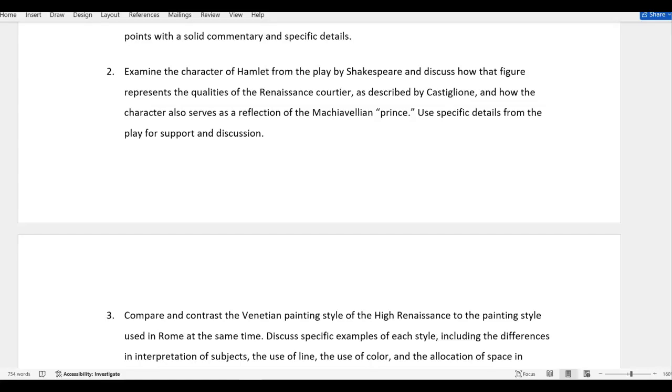Well, the subtitle of Hamlet is A Prince of Denmark. So I want you to do a discussion of how Hamlet fulfills both the courtier, the image that Castiglione presents in his book, and then also how he is a Machiavellian prince figure. So that way you're doing a comparison using the character of Hamlet and basically writing 400 or 500 words how he is a Renaissance courtier, but he's also a Machiavellian prince. So again, a fairly straightforward way to approach it, using specific details from Machiavelli, using specific details from the courtier by Castiglione.